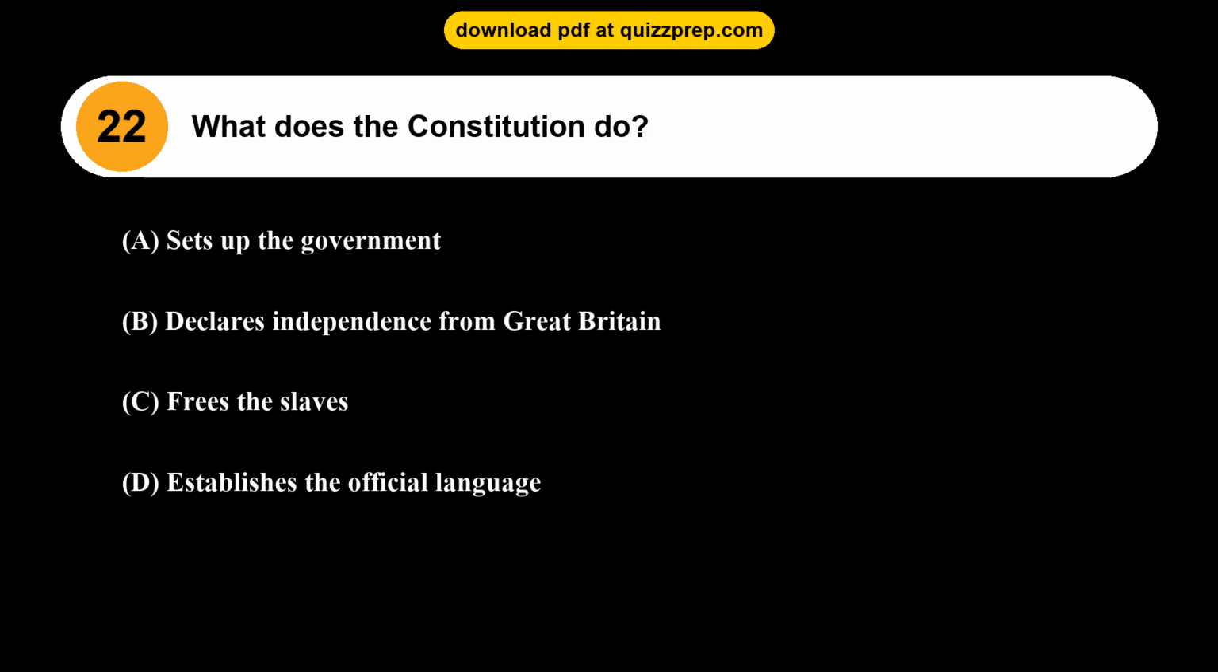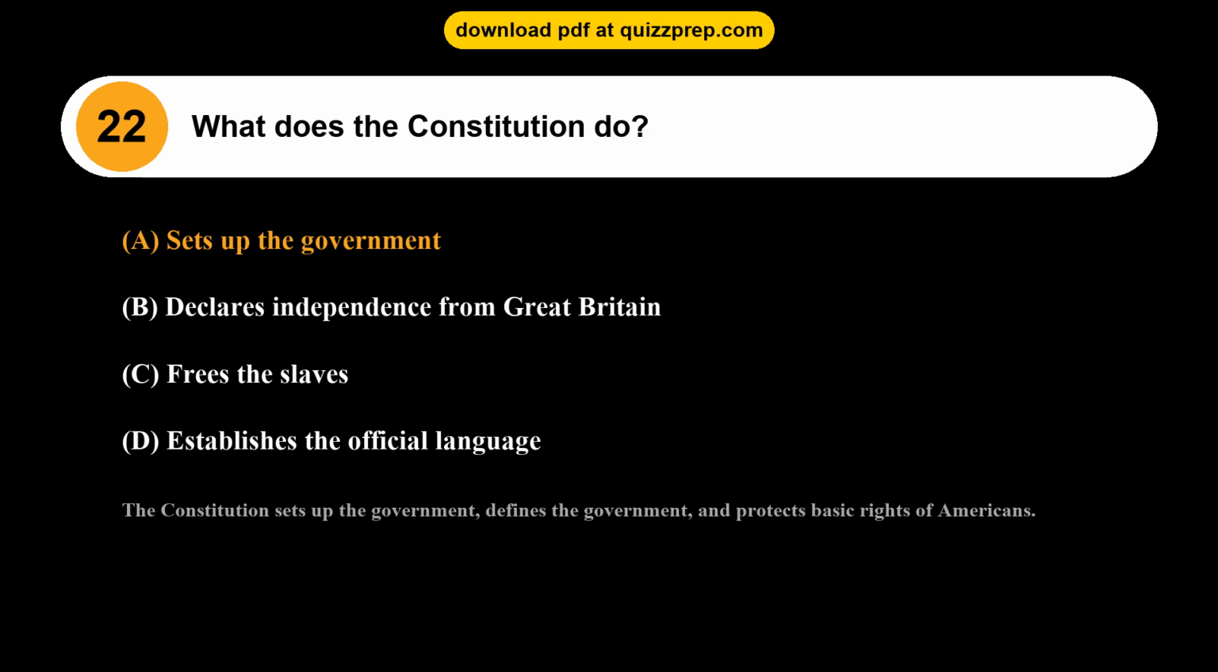Question 22. What does the Constitution do? Option A, sets up the government. Option B, declares independence from Great Britain. Option C, frees the slaves. Option D, establishes the official language. The correct answer is option A, sets up the government. The Constitution sets up the government, defines the government, and protects basic rights of Americans.